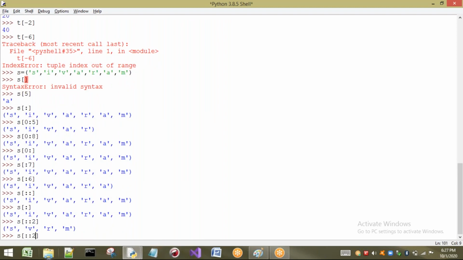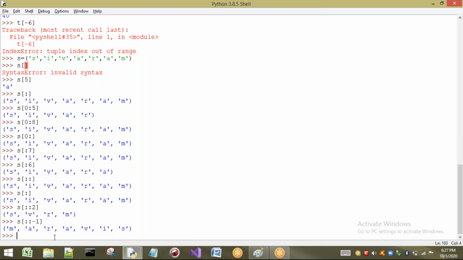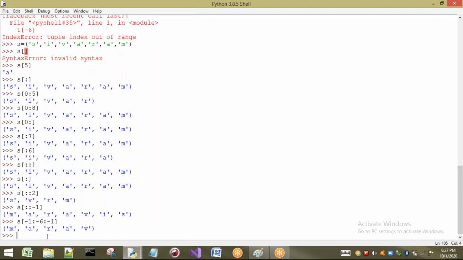Let us take some negative values also. Let us take -1. Already you know, if I use -1, it is going to take from the backward direction. That means from right to left it is going to print all the elements of our tuple. Let us see what happens. In reverse direction it is going to print. Right. Now I want to take a list of elements with some minus values, that is -1 to -6, for example. What happens? In reverse order it is going to print. See here what is printed: S of -1 to -6.